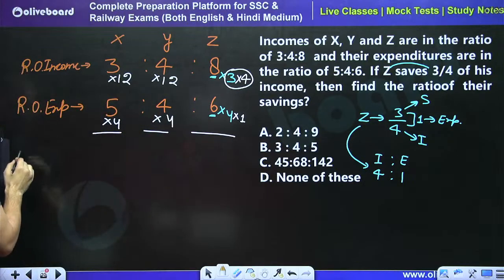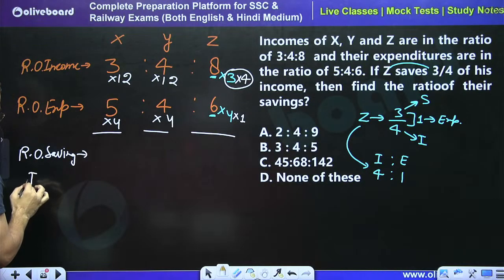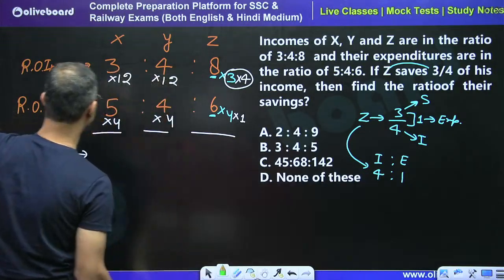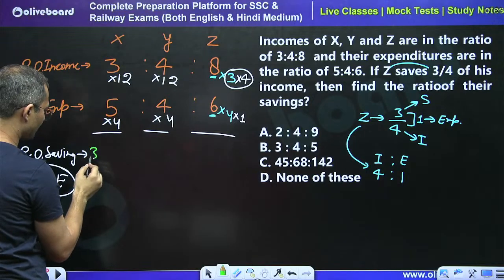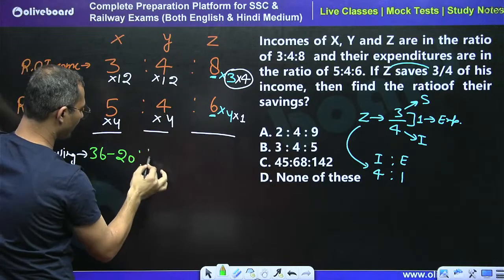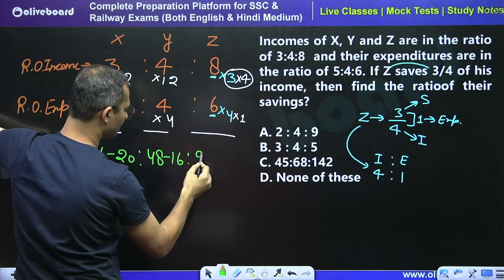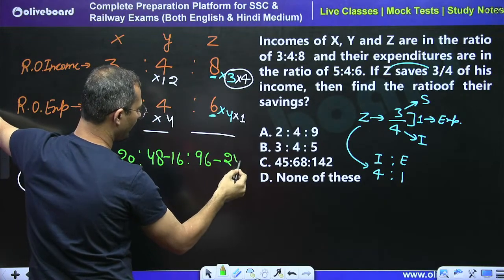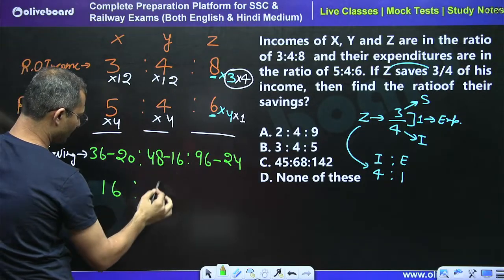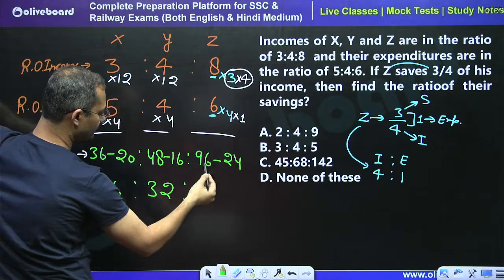Just operate the ratio of saving. The ratio of saving is going to be just income minus expenditure. So 12 into 3, 36, minus 5 into 4, 20. 12 into 4, 48, minus 16. 12 into 8, 96, minus 24, right? Now solve it. 16 is to 32 is to what?